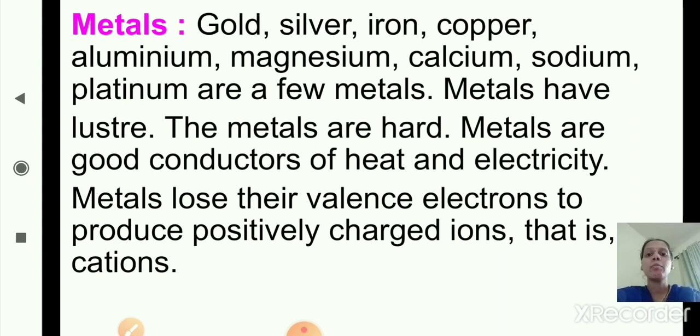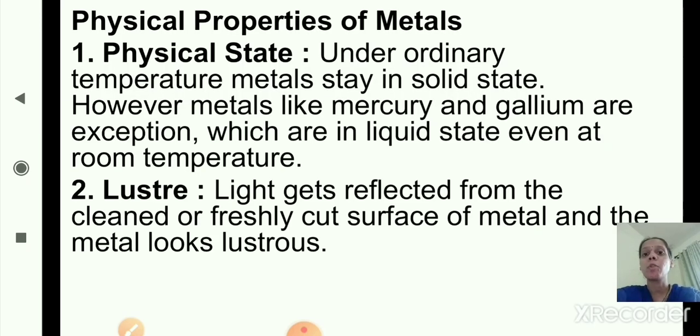Now we'll move to the next, that is properties of metals, physical properties of metals. Which are the physical properties of metals that we will see? In that, the first property is physical state.